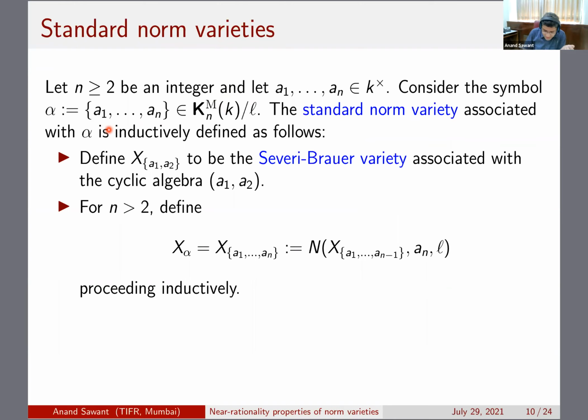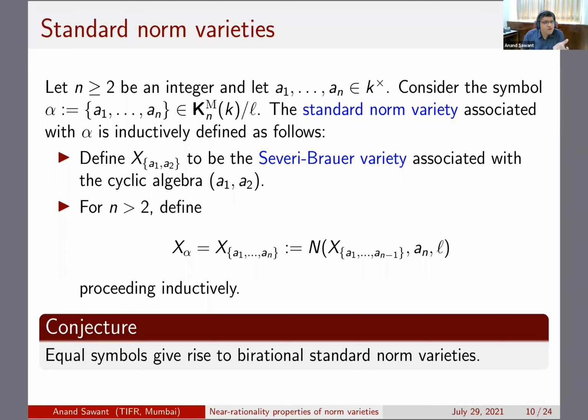There is actually a conjecture regarding this, which says equal symbol implies birational. If you have two ordered sequences a1, a2, up to an and b1, b2, up to bn, such that the associated symbol is equal in mod L Milnor K-theory, then the resulting standard norm varieties are actually birational. This has been checked in various cases: when L is equal to 2, and when n is equal to 2 and L equal to 2, I think. So there is some evidence for this conjecture, but it's not at all clear how to go about it in full generality.